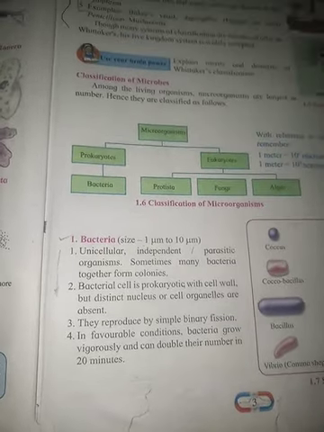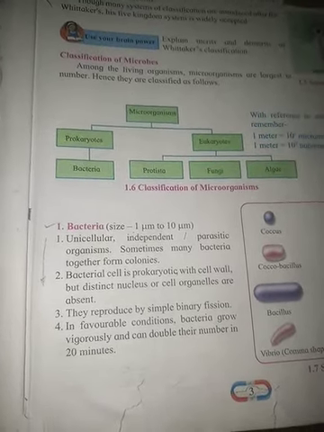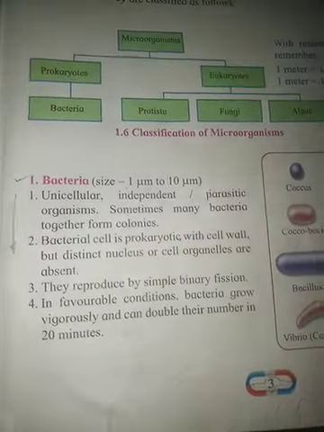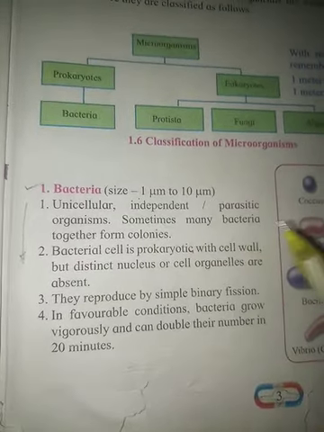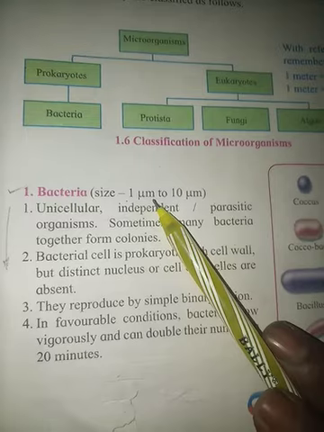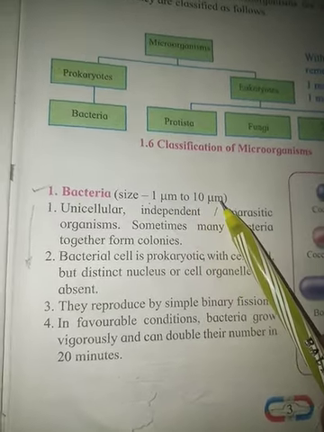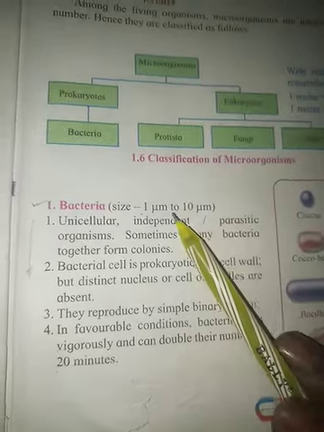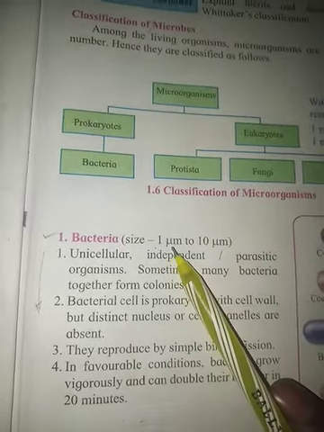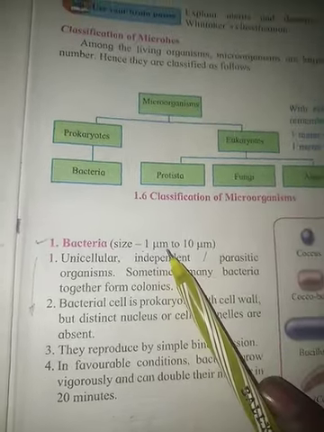First one is bacteria. The size of bacteria is 1 micrometer to 10 micrometers. Now you might be knowing what 1 micrometer is.